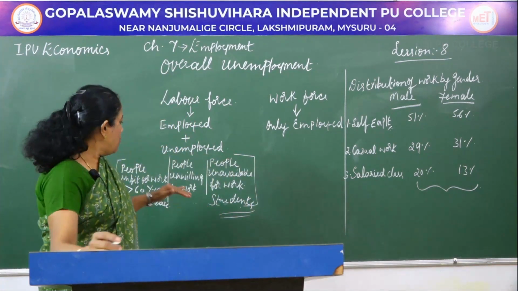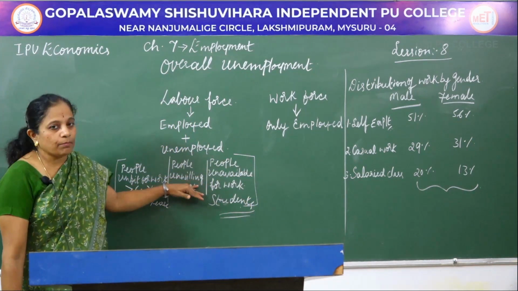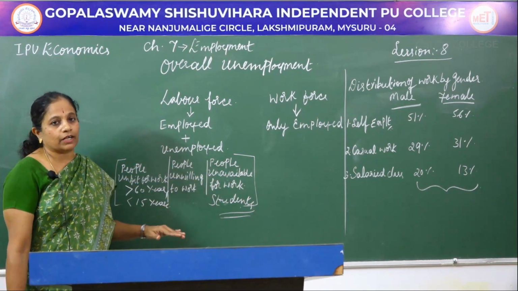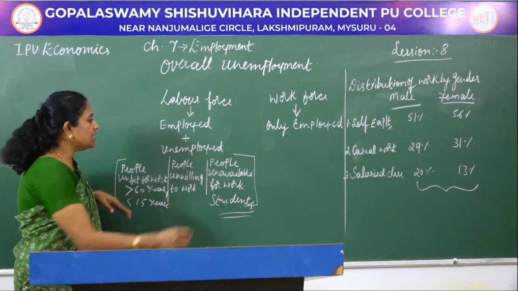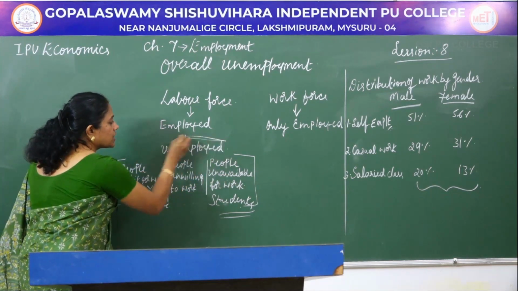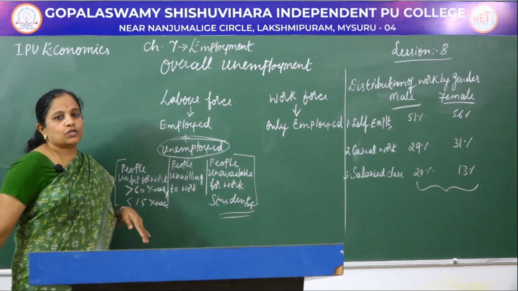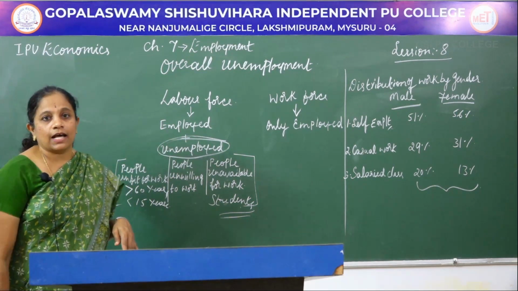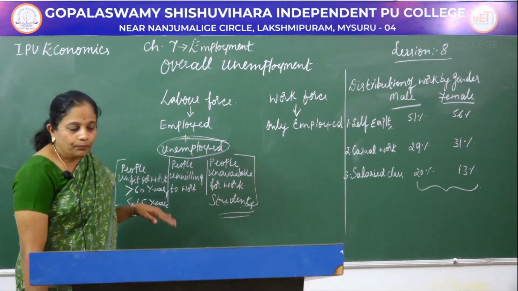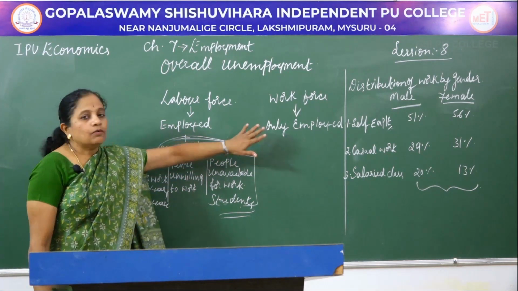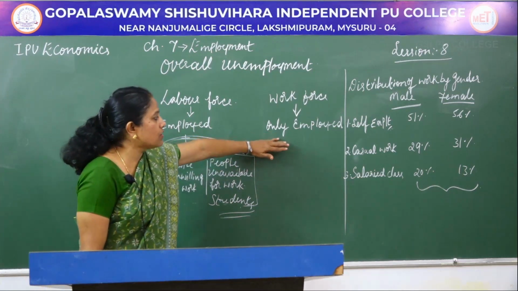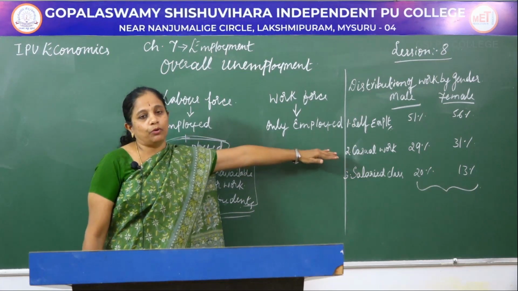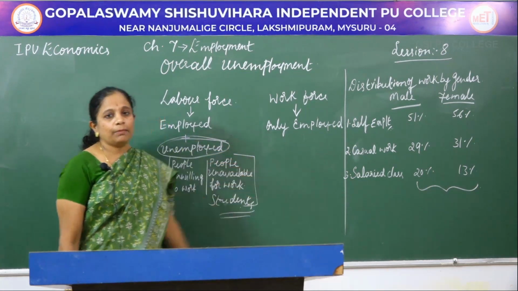The people who are unfit for work, people who are unwilling to work and people who are unavailable for work, all these three categories are covered under this section of unemployed. So, India involves both employed population as well as unemployed population. Next one is the workforce. Workforce involves completely employed persons who are gainfully employed in both the private sector as well as the public sector.